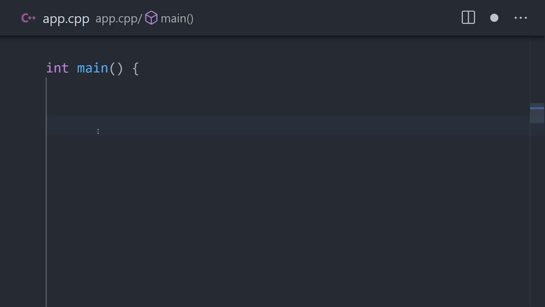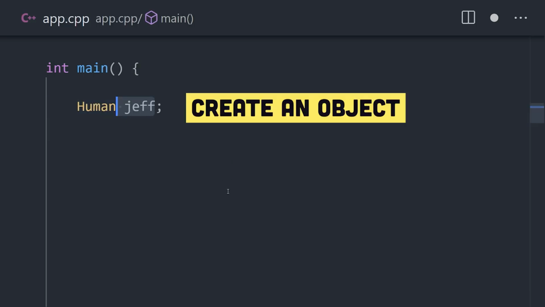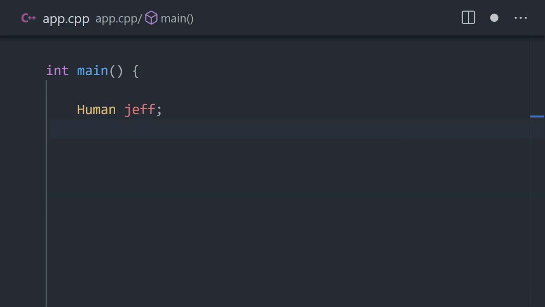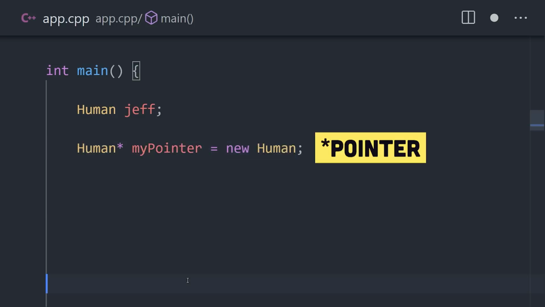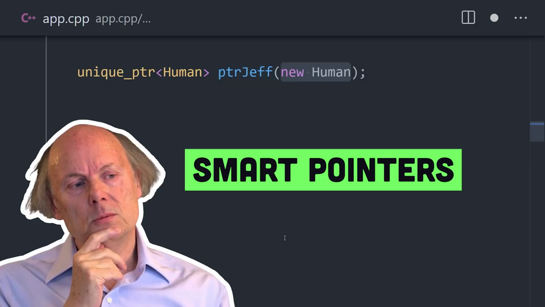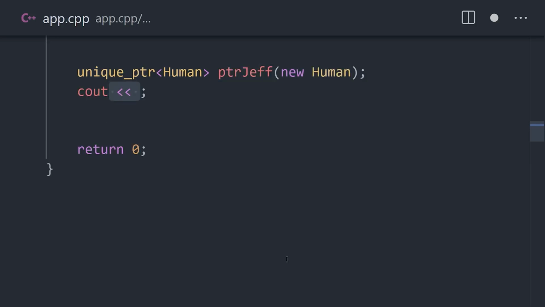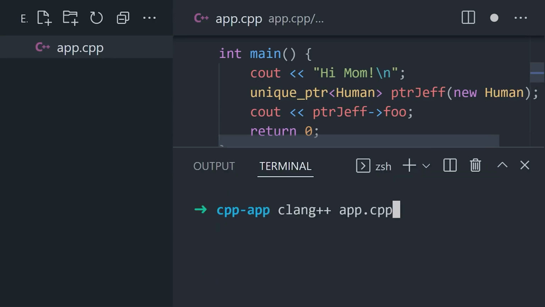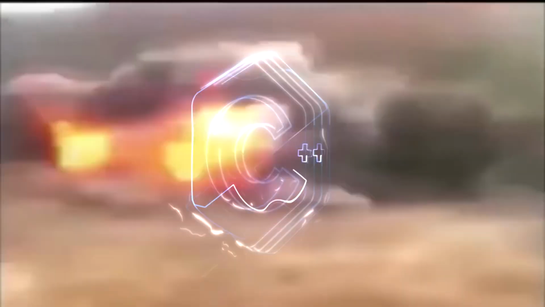To instantiate an object, type the class name followed by the name of your object, and optionally any parameters for the constructor. When it comes to memory, we could manage everything manually with pointers and references. However, tools like unique pointer can get the job done in a way that's easier and safer by ensuring that only one object can be allocated to memory. Now to run your code, open up the terminal and use a tool like clang++ to compile it.